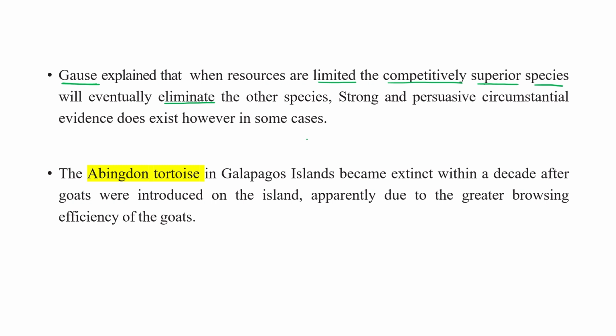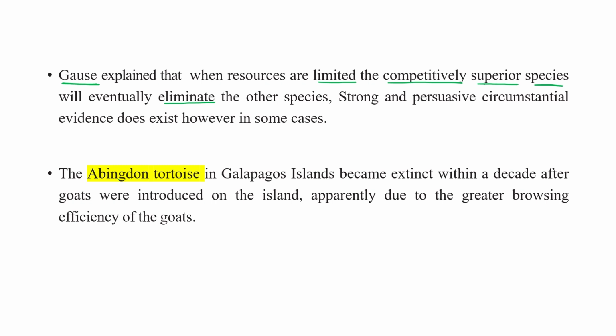Just because of the presence of the superior competitor, the other one shows a kind of depression and is eliminated from that particular area.